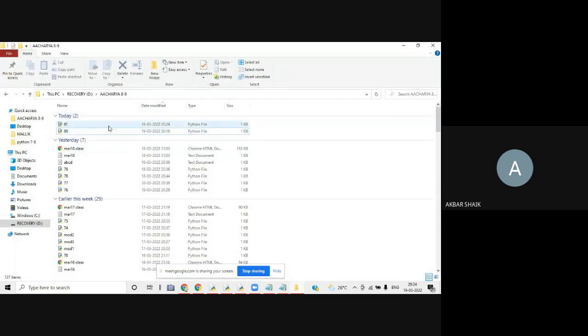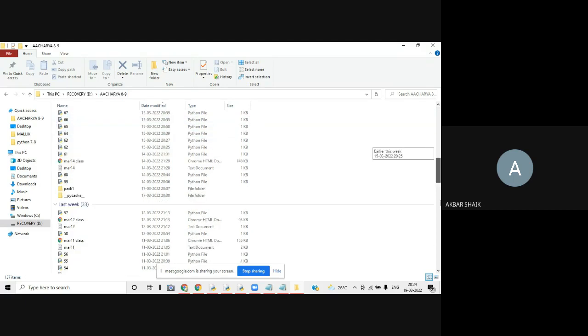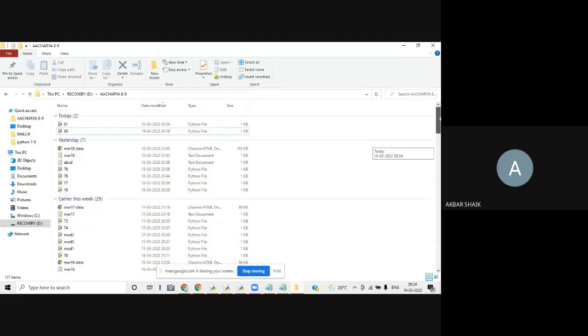So previously abcd was available in the same path, right? The correct working directory. Now if you observe here, it is not available. abcd is deleted. So that's the way we are going to delete this folder, right?